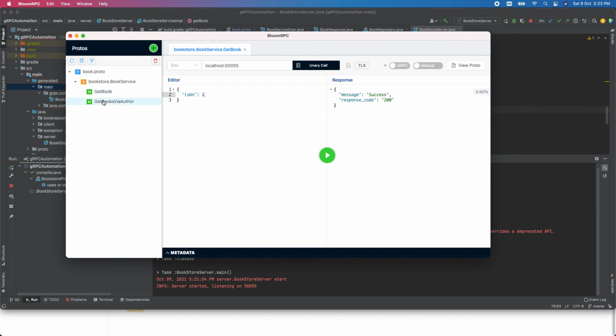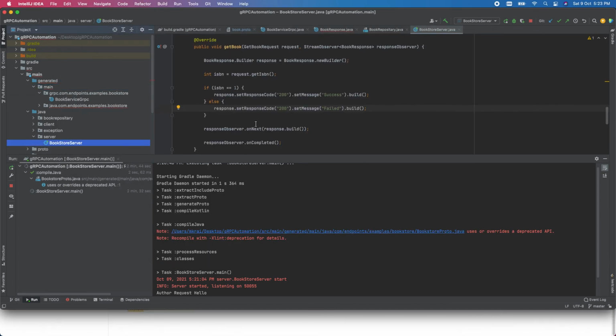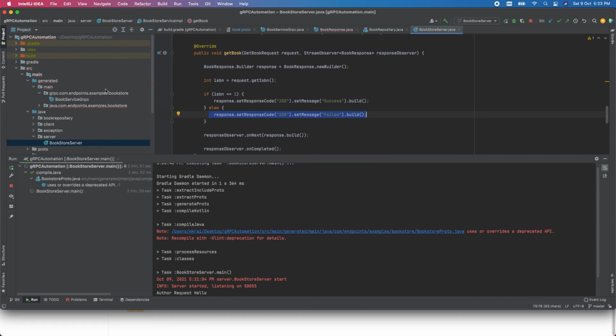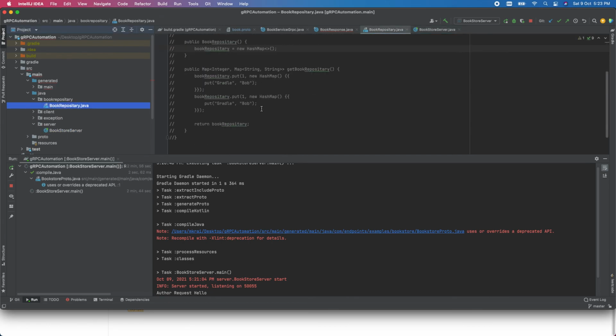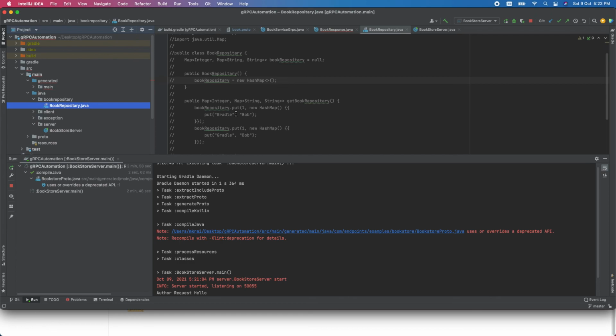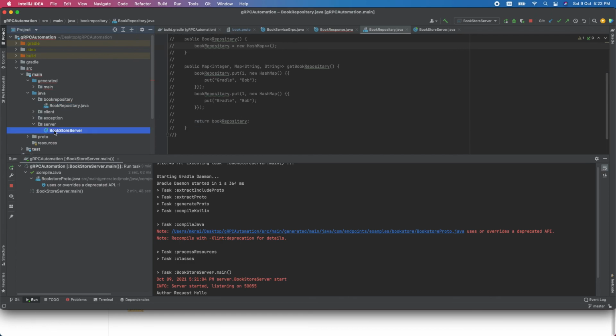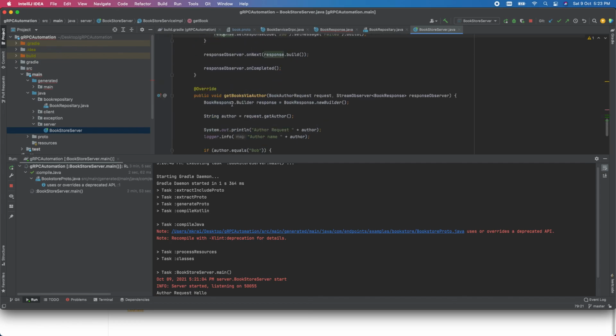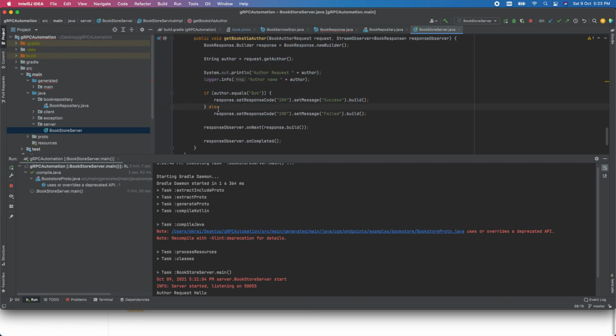So let's check the second method. Suppose I'm sending author as hello, then see, again it's a failed. Why? Because in our database, I've just done hard coding here. Otherwise you can directly connect with the database and any repository layers. Here I had created one book repository which I just commented out, or maybe you can use some collections or a map, store the data, and just query here. But just to help you understand, I've done hard coding here.